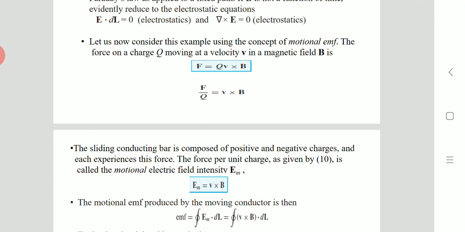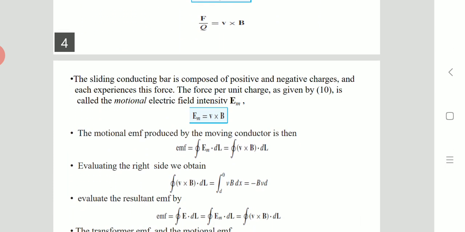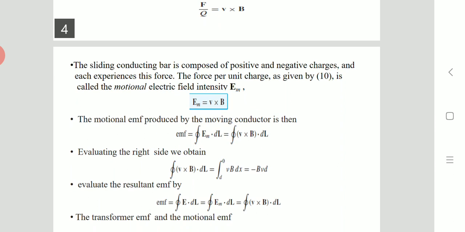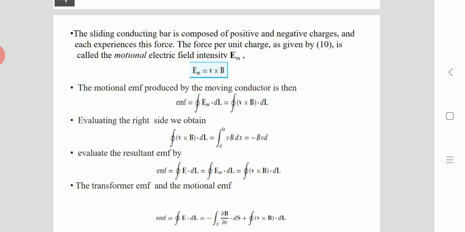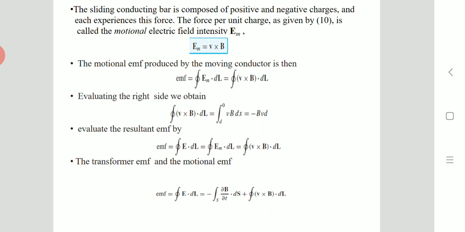Here the force per unit charge, as given by the above equation, is called the motional electric field intensity, Em. That is, Em is equal to v cross B. The motional EMF produced by the moving conductor is then written as EMF equal to the closed integral of Em dot dl, that is the closed integral of v cross B dot dl.